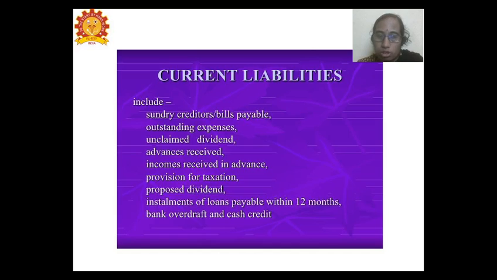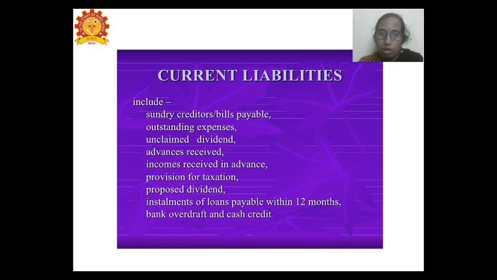Outstanding expense. Sometimes there will be some time period given to pay these expenses, which will be treated as a current liability. It's a short term expense and will be paid as soon as possible. An unclaimed dividend. Every business will be declaring dividends after making profits and giving them to the shareholders. And then advances received. Any loan advancements which are being received can also be taken as a liability, and which has to be repaid.